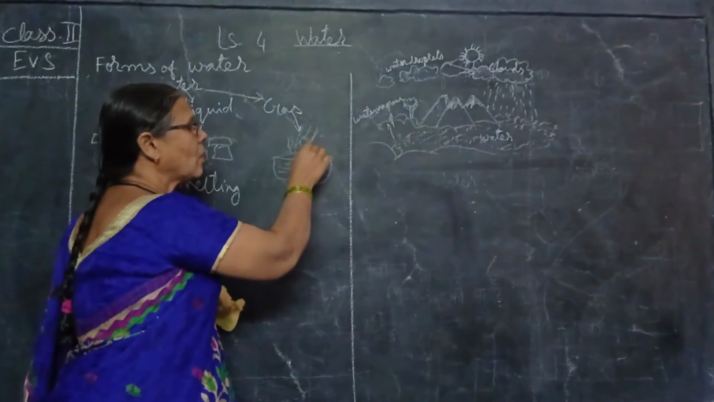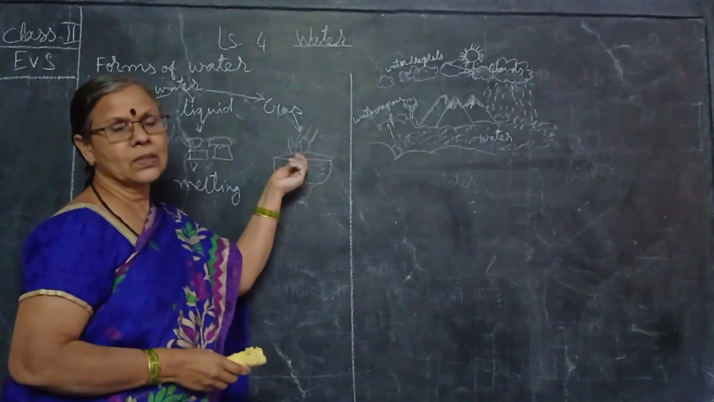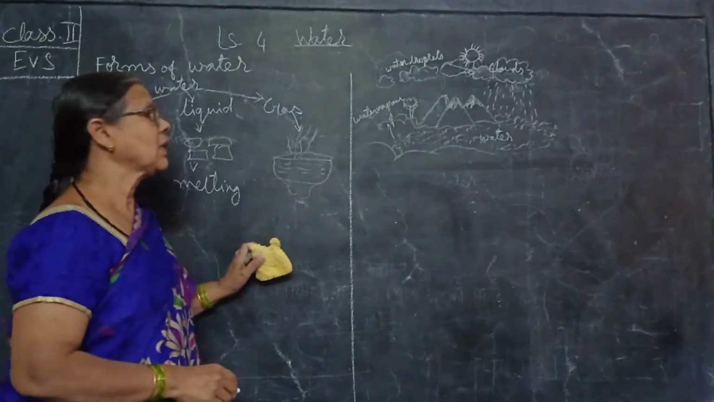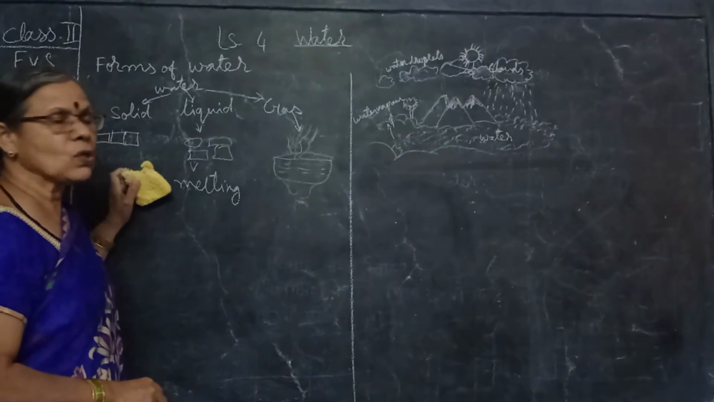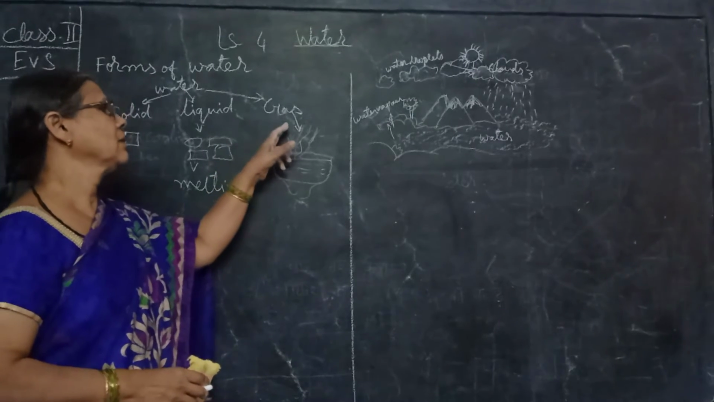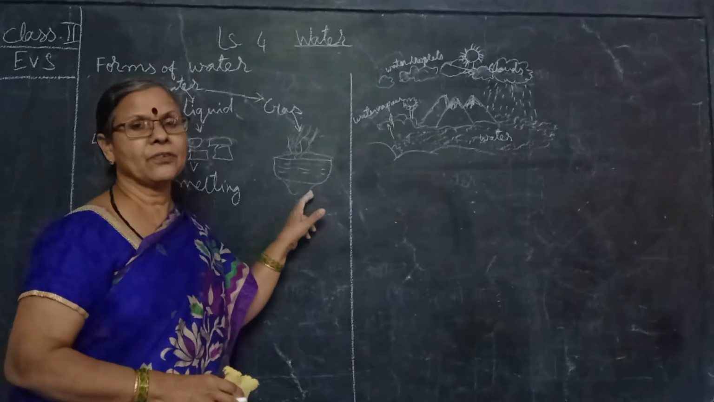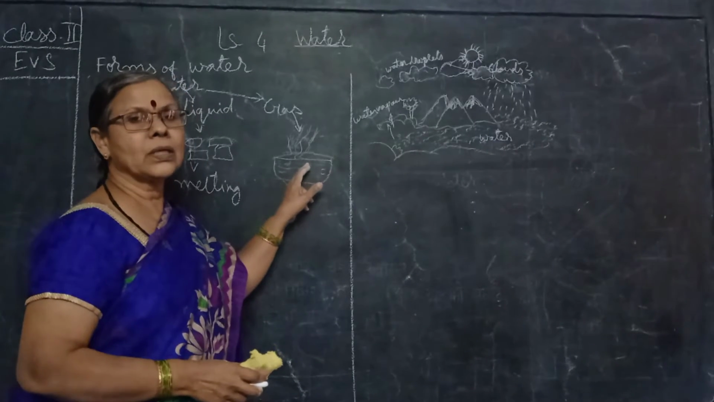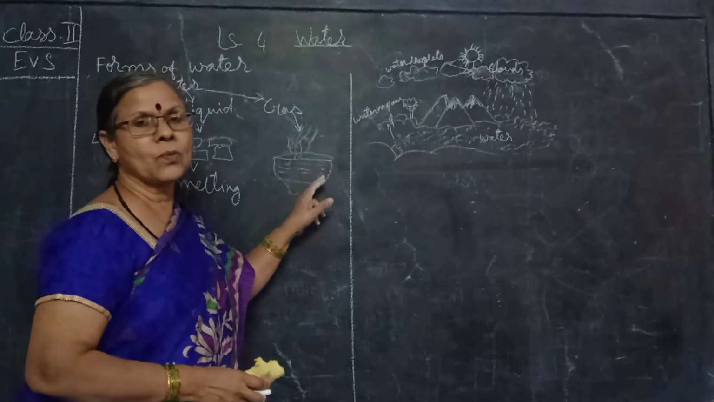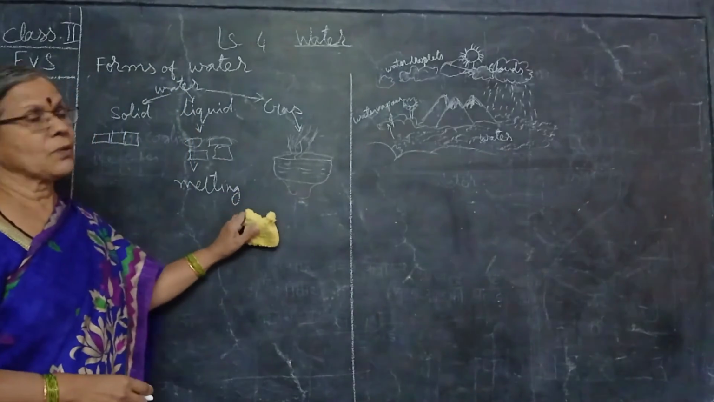So water is in the form of gas. These are the three forms of water. What are they? One is solid, and water is in the form of liquid, and water is in the form of gas. On heating, when you can see the steam on the water, the steam gets out. So that is, water is in the form of gas on heating. So these are the three forms of water.